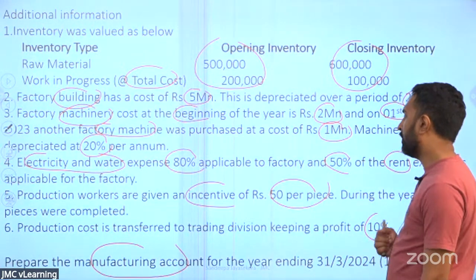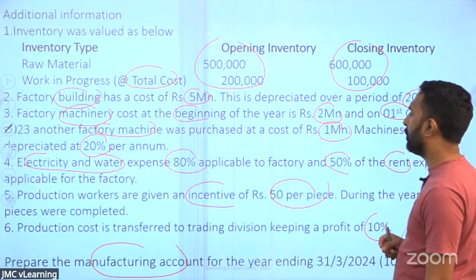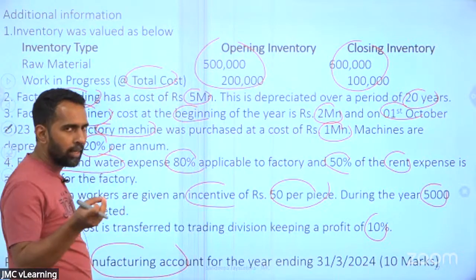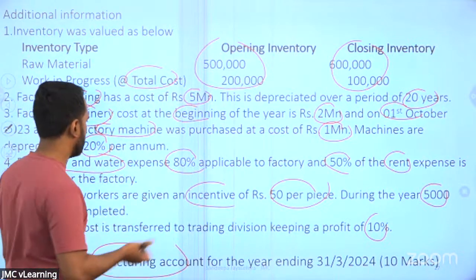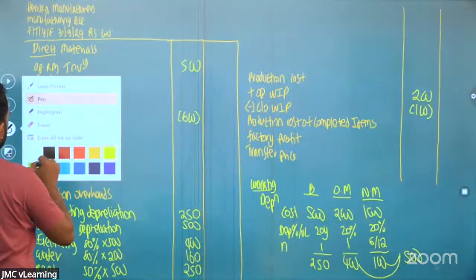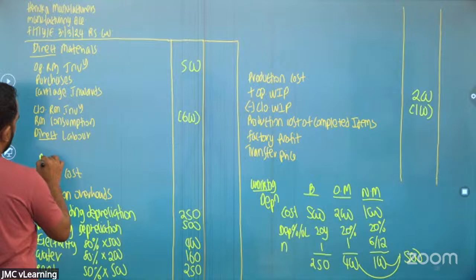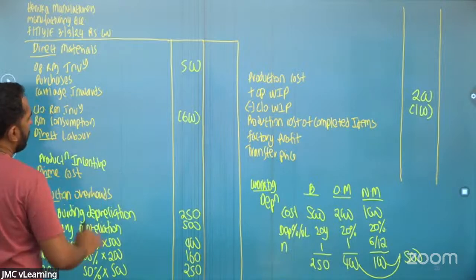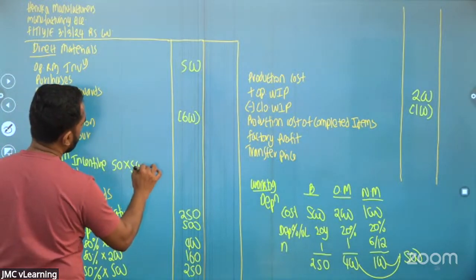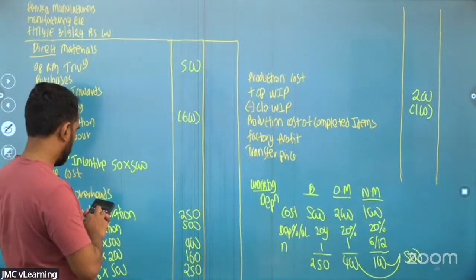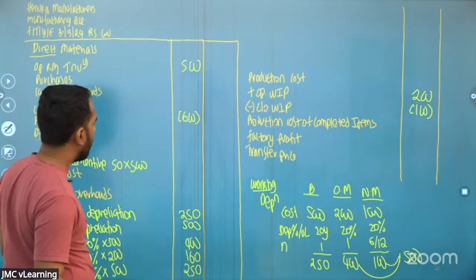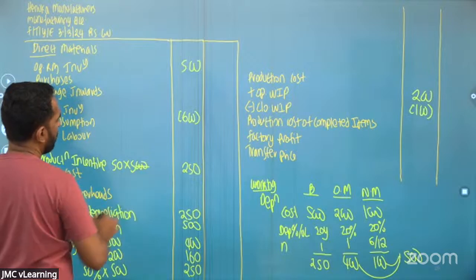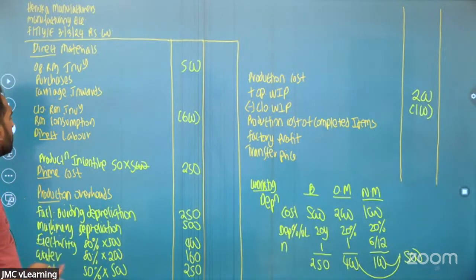Fifth one, production workers are given an incentive of 50 per piece and during the year 5,000 pieces were completed. So that is direct, you are giving a piece rate incentive to the direct production employees. That's a direct labor cost, right? So the production incentive, 50 into 5,000 pieces is 250,000. We are doing the question in thousands, so I'll be taking that as 250. 250 is the incentive.